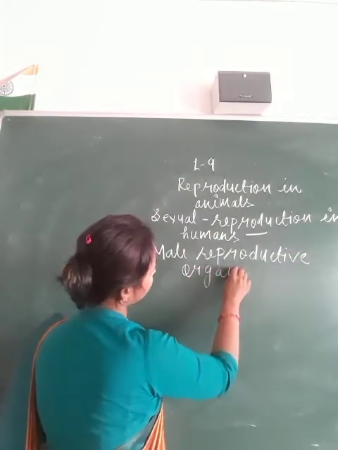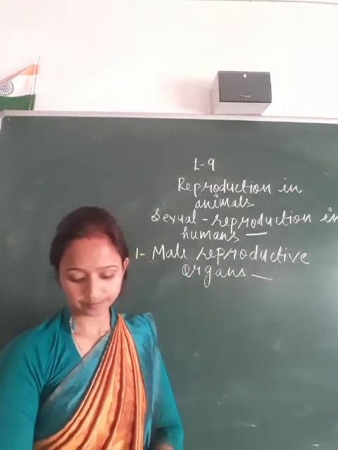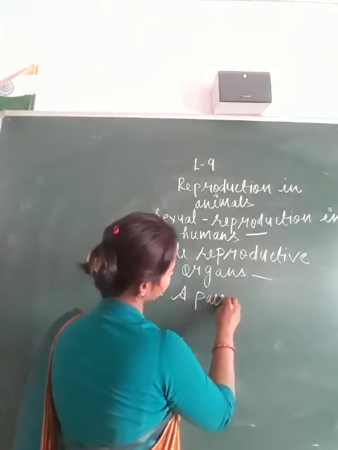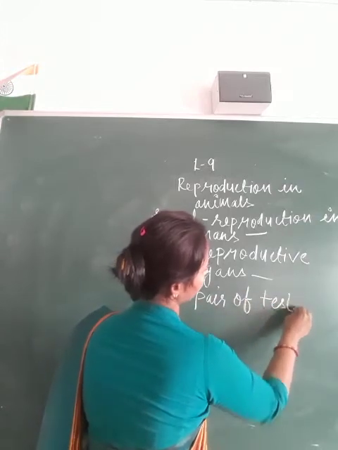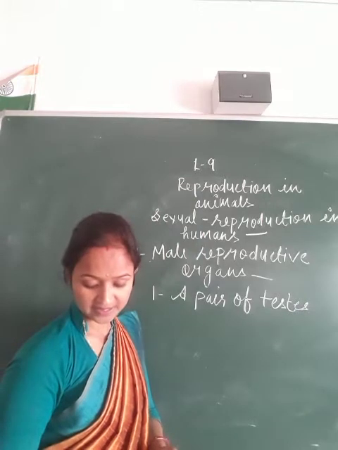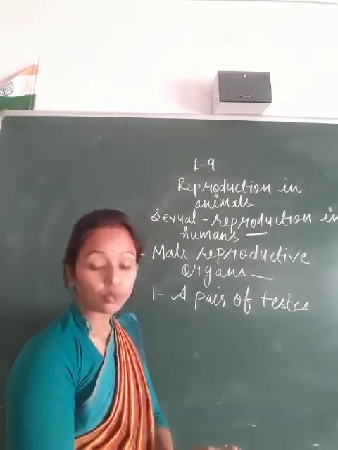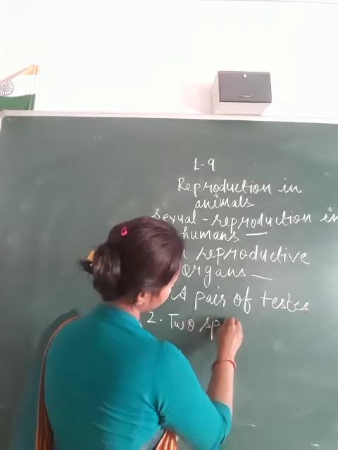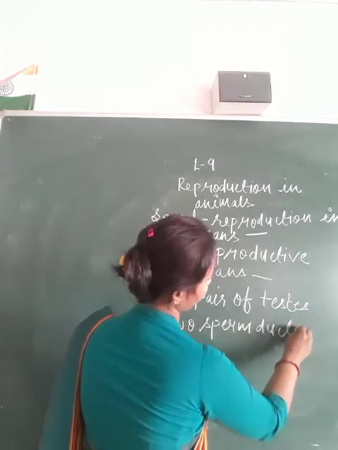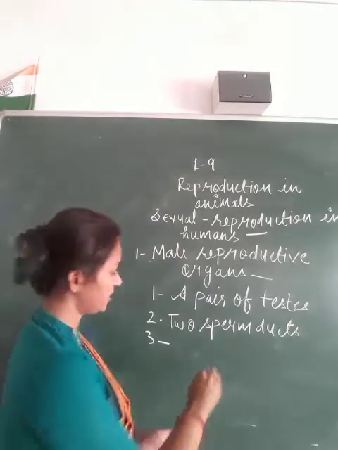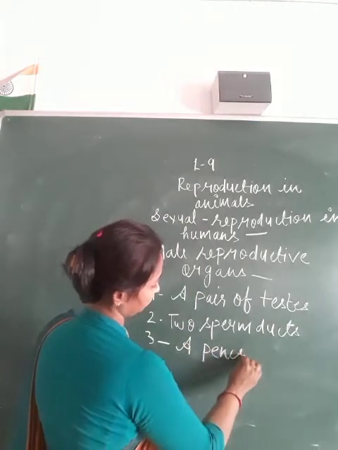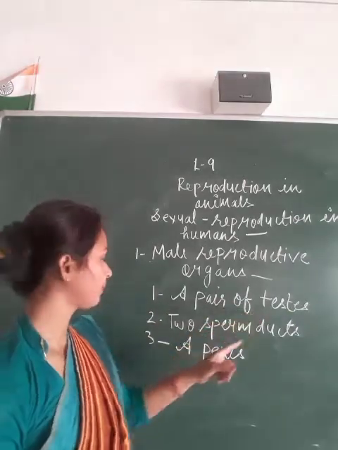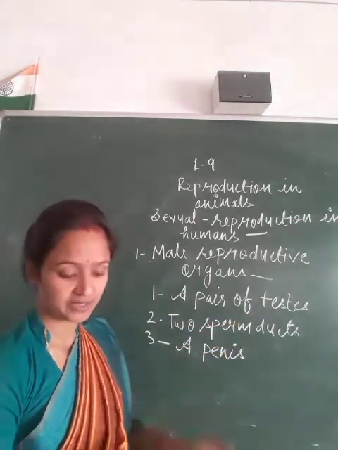They consist of a pair of testes, two sperm ducts, and the penis.